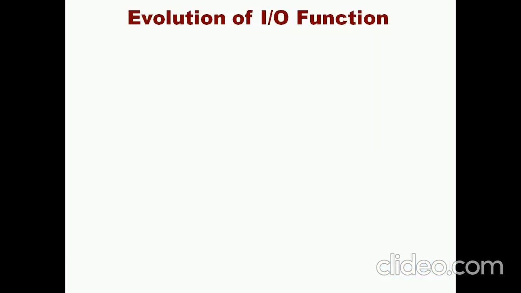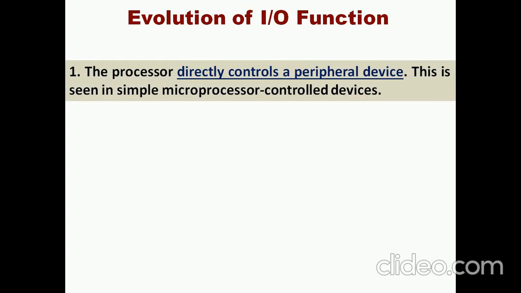And evolution of I/O functions. There are generally 6 evolutions. That is how the I/O functions are generated. Initially, during the initial period, the processor directly controls the peripheral devices. This is done with the help of microprocessor-controlled devices.